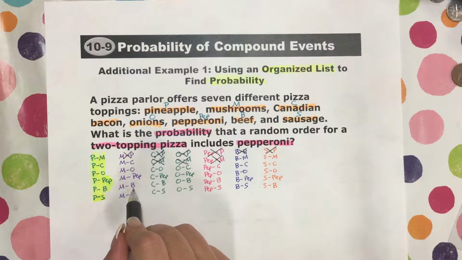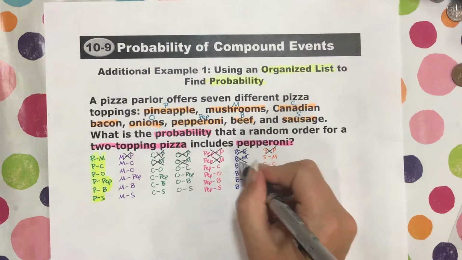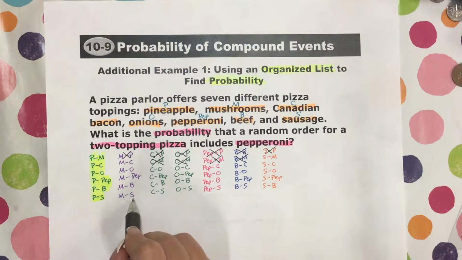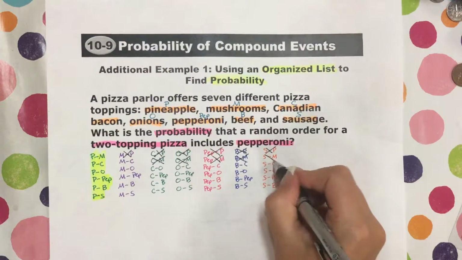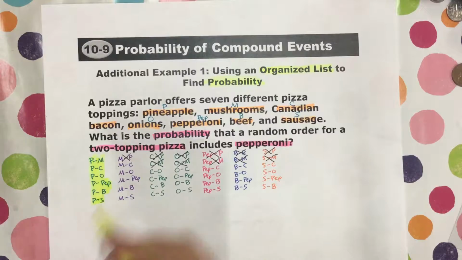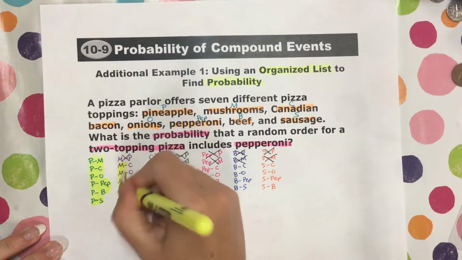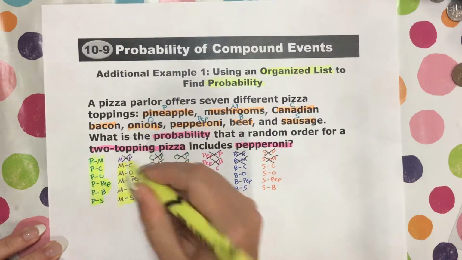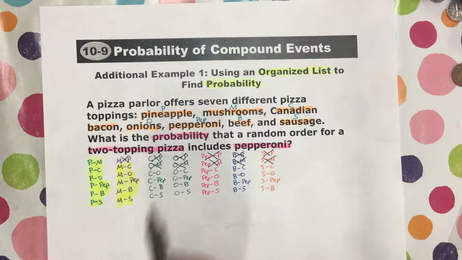Mushrooms and beef is the same thing as beef and mushrooms. Mushrooms and sausage is the same thing as sausage and mushrooms. So now these ones are all done here. Okay. Now we're on to the next one.